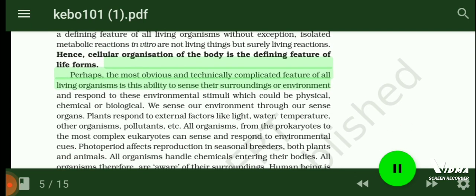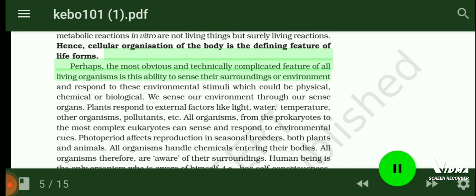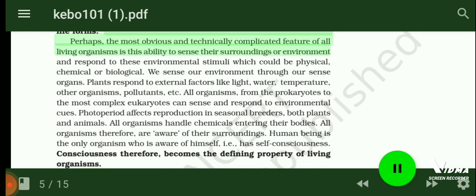Perhaps the most obvious and technically complicated feature of all living organisms is this ability to sense their surroundings or environment and respond to these environmental stimuli, which could be physical, chemical or biological. We sense our environment through our sense organs. Plants respond to external factors like light, water, temperature, other organisms, pollutants, etc. All organisms, from the prokaryotes to the most complex eukaryotes, can sense and respond to environmental cues.